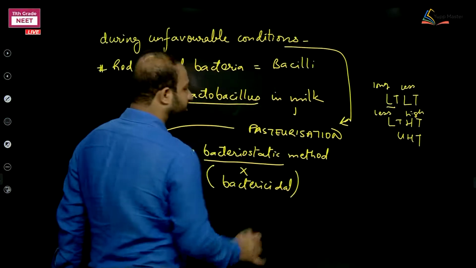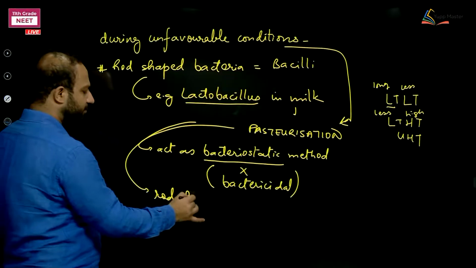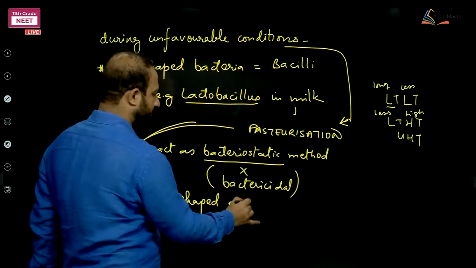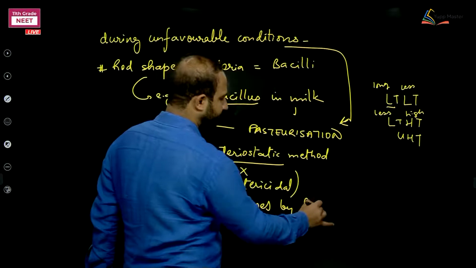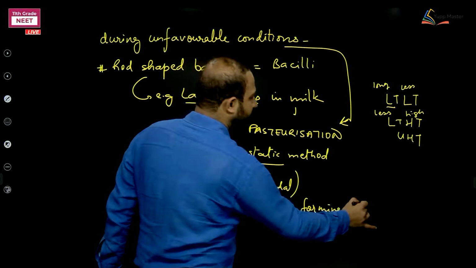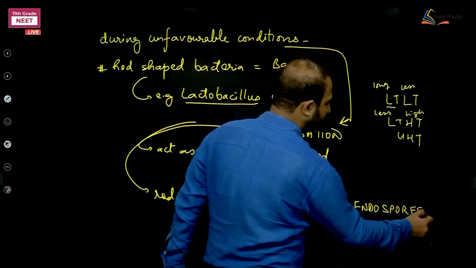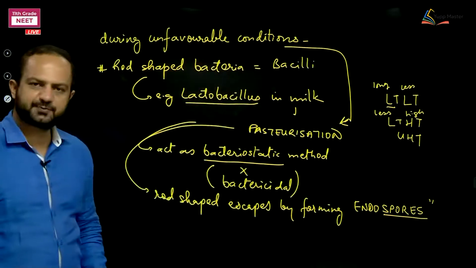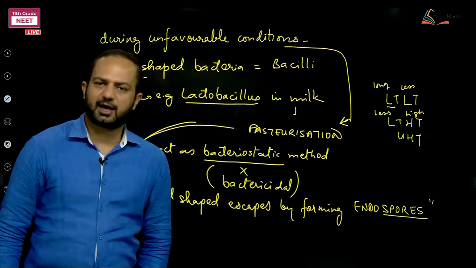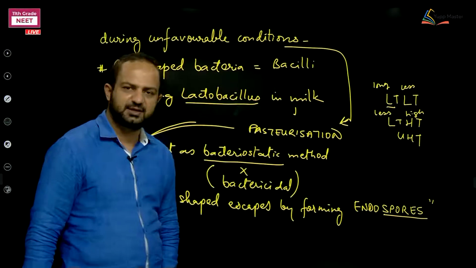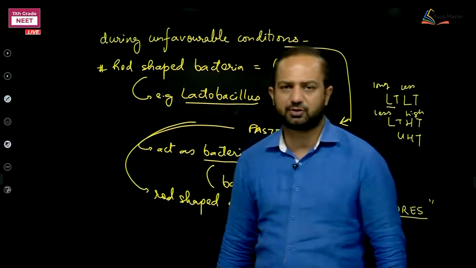So I am saying bacteriostatic method, as the rod-shaped bacteria escape by forming the spore-like structure, which is named endospores. We will call it endospores. You remember the word endo, only spores. The cell is surrounded by a thick coat which is resistant to the temperature provided during pasteurization. So the cell is escaping pasteurization. They are not at all killed by pasteurization or that temperature.